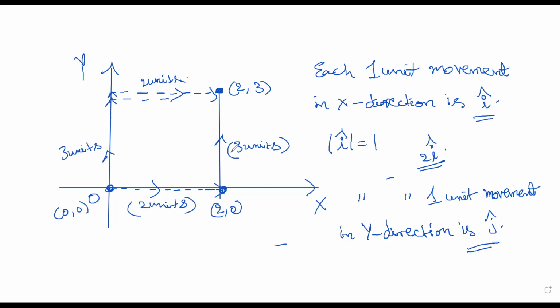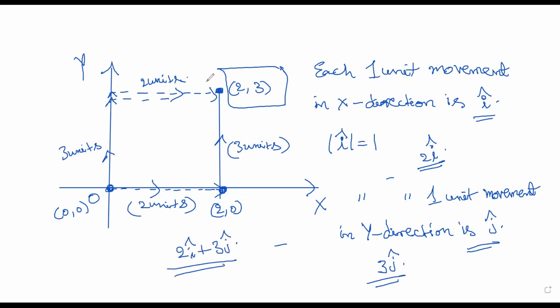So if you have moved 3 units in y direction, that is 3 j cap. If you combine these movements, you are reaching this point 2, 3, right? So we combine these two and write it as 2 I cap plus 3 j cap. That's the vector representation of this point.